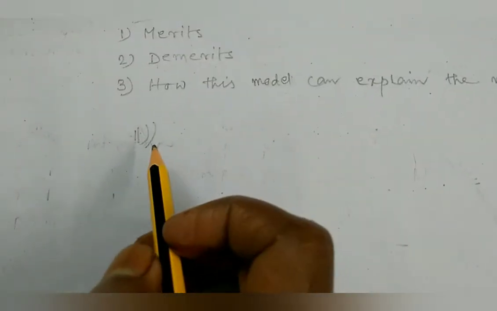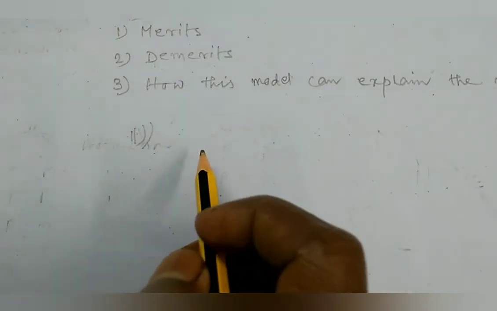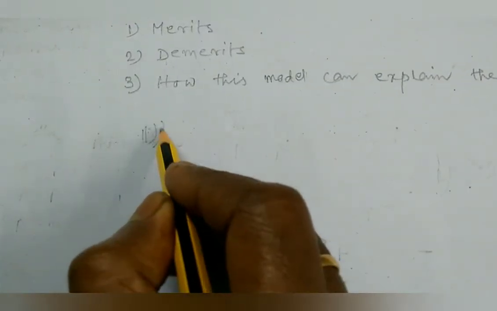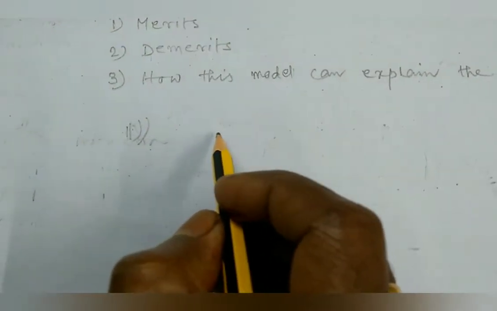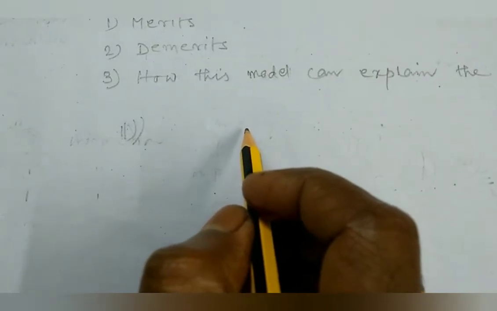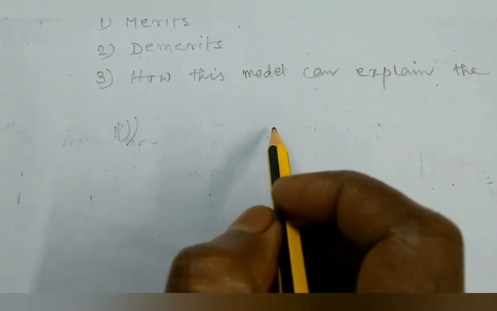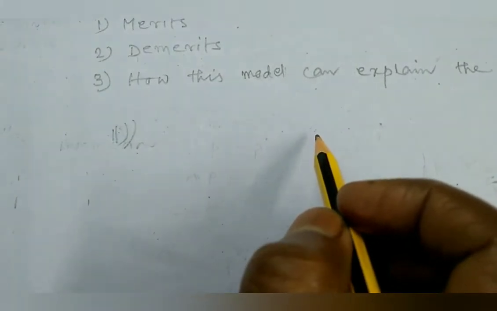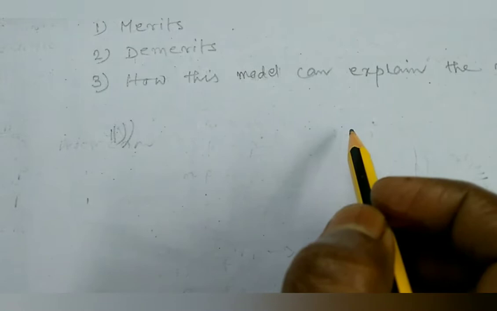The similarities between the liquid drop and the nucleus are: number one, in the stable state, the liquid drop is spherical in shape due to the symmetrical surface tension forces.